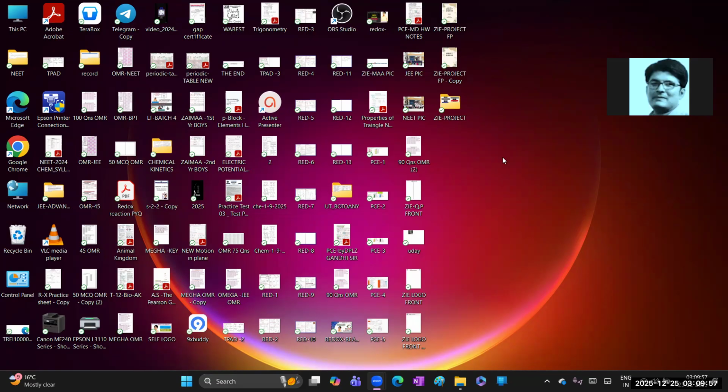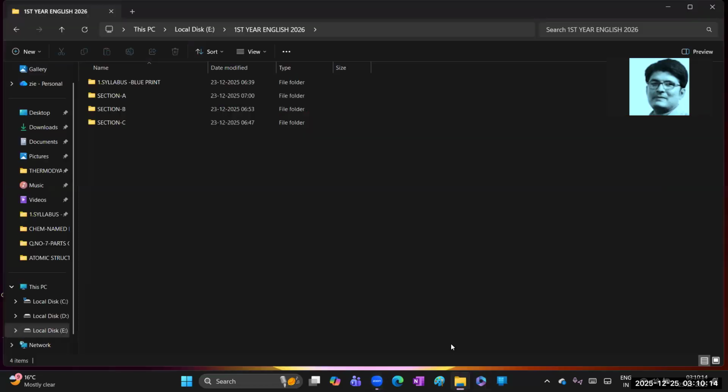Actually, this grammar path can be helpful for intermediate students of Telangana and AP. Not only these students, guys, these classes are going to be helpful for students who are going to write government job exams like RRB and Staff Selection Commission. But I mostly prefer to explain this content for intermediate first year Telangana students.